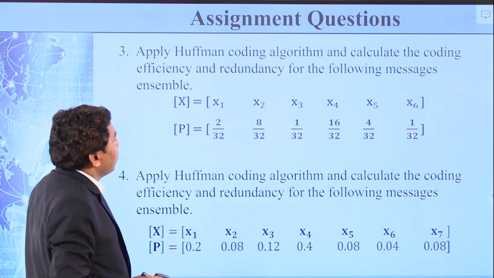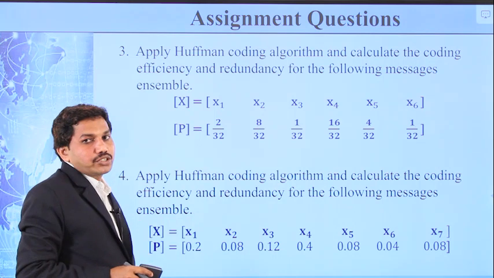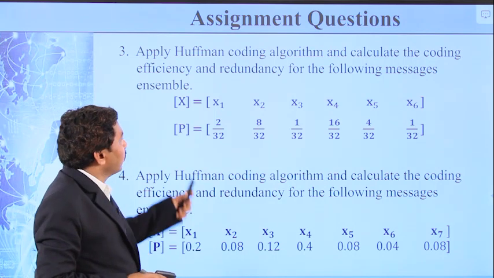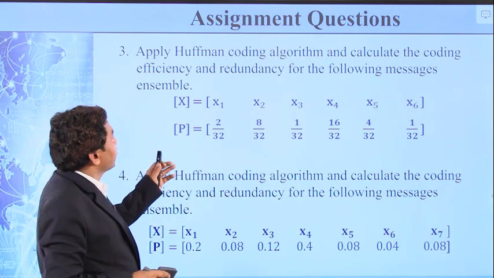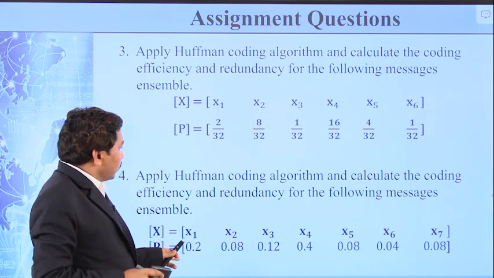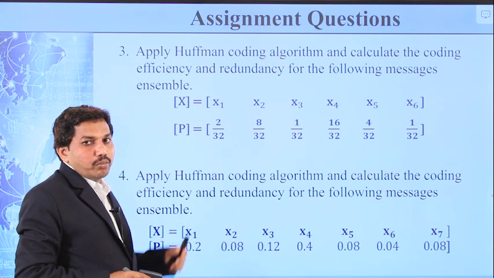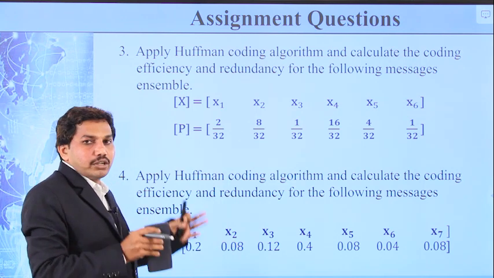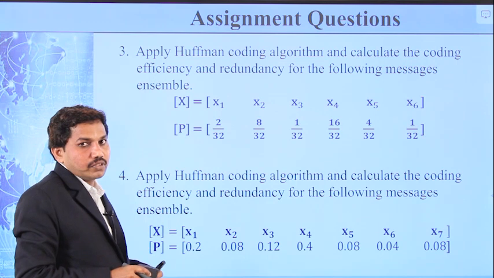In the third problem we have 6 probabilities; calculate the coding efficiency and redundancy. And the last one has 7 messages with different probabilities; apply the Huffman coding algorithm and find the efficiency.